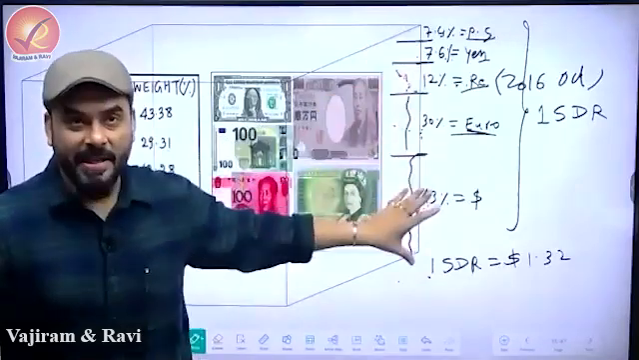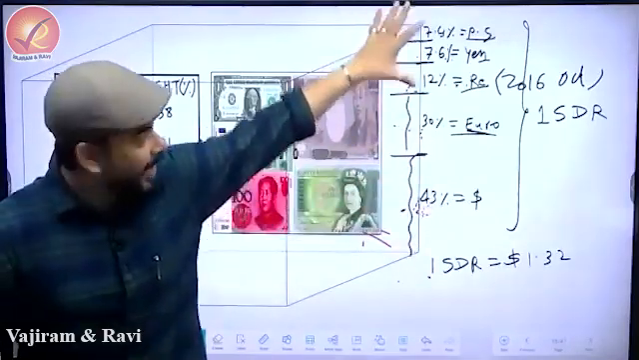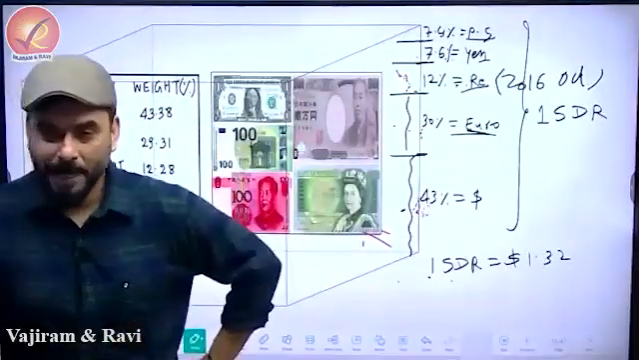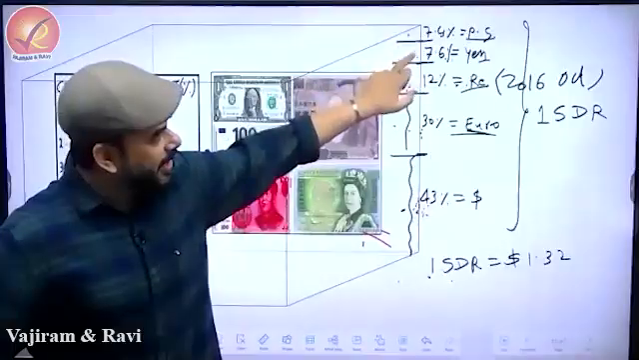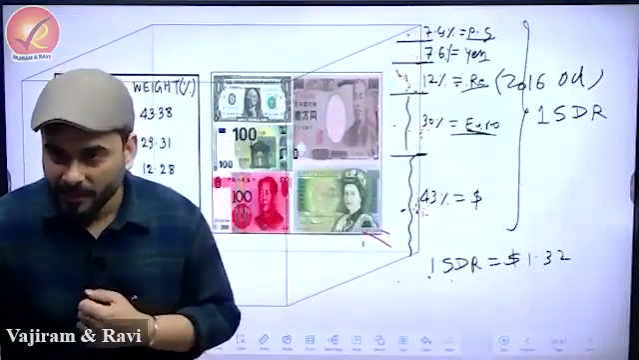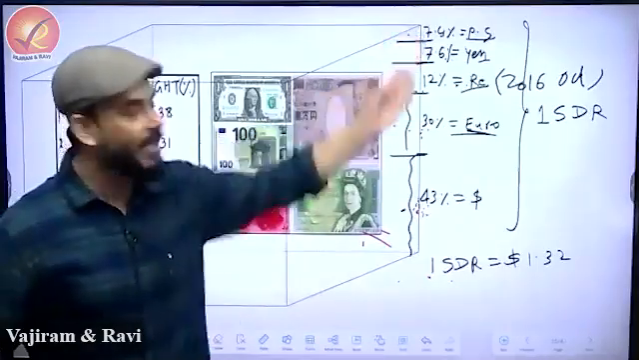So, what is happening here? We took all these currencies in a fixed proportion, and then we are calling this entire box SDR. But there is something interesting. Can you convert pound sterling, yen, renminbi, euro, everything into dollar? Can we do that? Yes. Obviously, exchange rate.